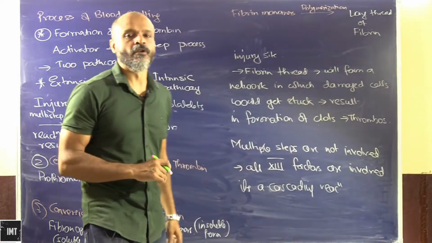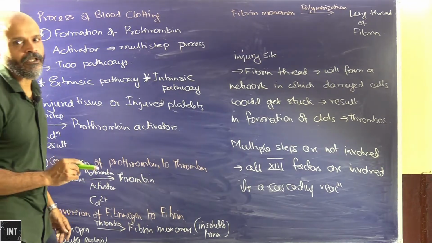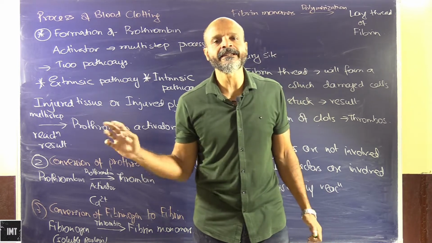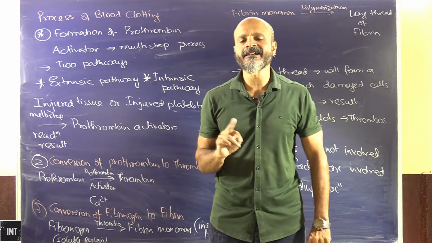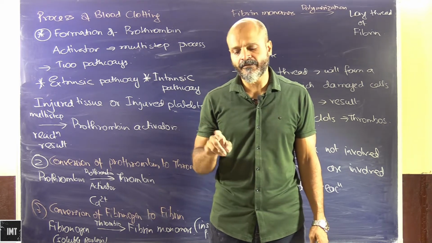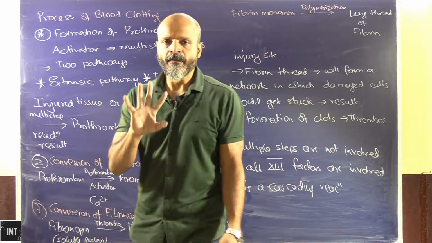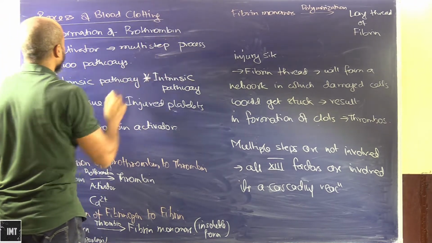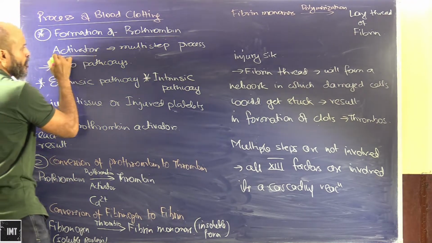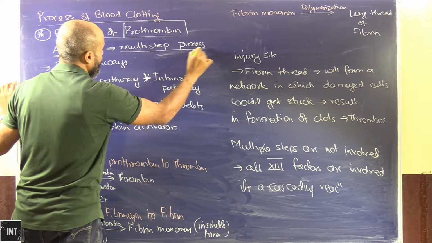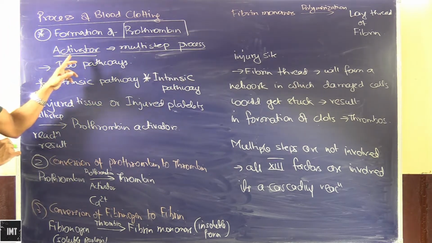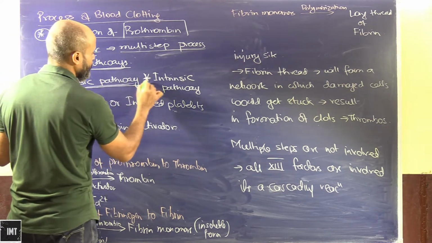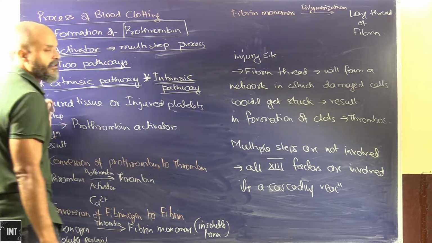Now we will look into the process of blood clotting, a very complex process. We will first have a simpler version, and then we will see how in the cascading reaction all the 13 factors are involved. First we will just simplify it: the formation of prothrombin activator is a multi-step process. This prothrombin activator would have two pathways, one the extrinsic pathway and the other the intrinsic pathway.